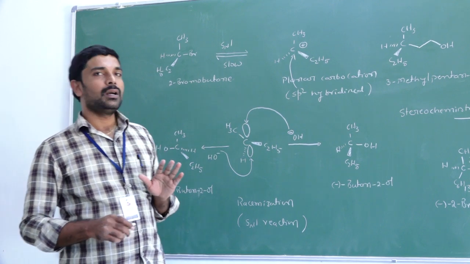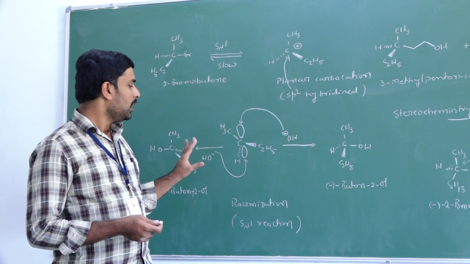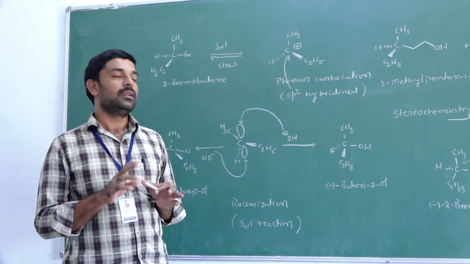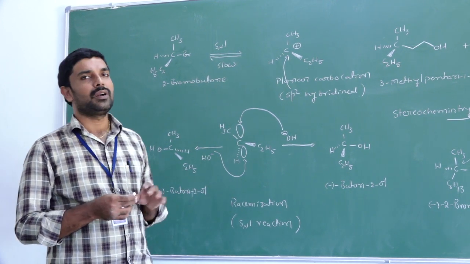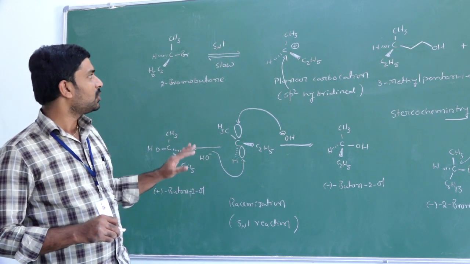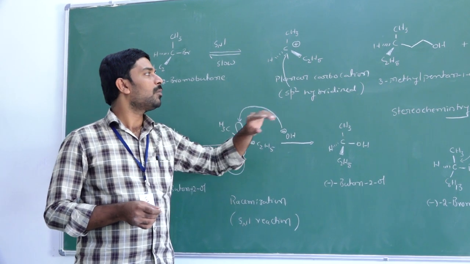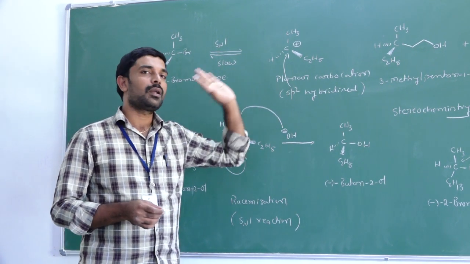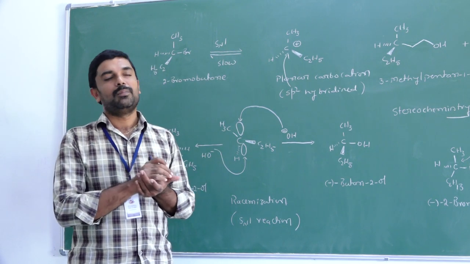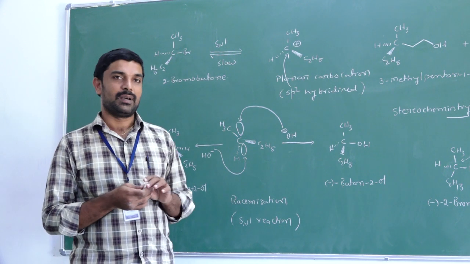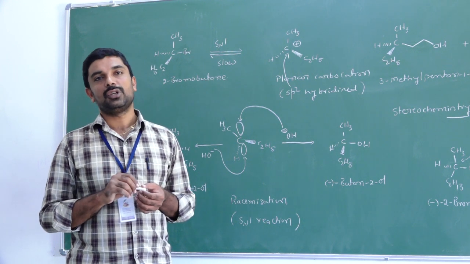The phenomenon we call racemization. You should remember, during the SN2 reaction, there is an inversion of configuration. During the SN1 reaction, there is formation of a racemic mixture or racemization. This is a very important concept. So why does the racemization take place in case of SN1 reaction? It is due to the formation of planar carbocation, that is sp2 hybridized planar carbocation. The nucleophile can attack from above the plane or from below the plane. That's why we get racemization. This is about stereochemical aspects of the nucleophilic substitution reaction.